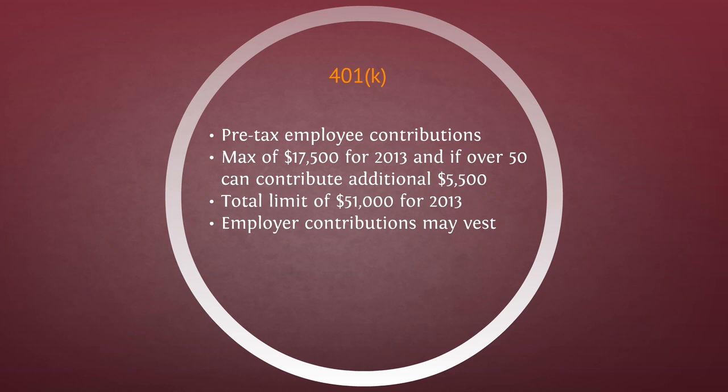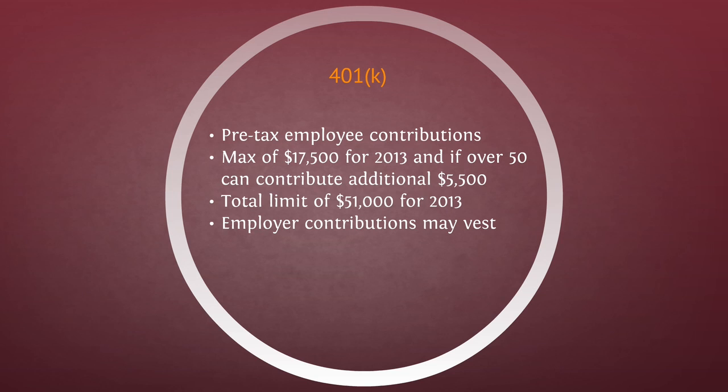That's the most that the employee can contribute into the account. If you're over 50, you can give an additional $5,500. On top of that, the employer can contribute towards your 401k as well. But the combination between the two has to be less than $51,000 for 2013. And again, that tends to rise over time.